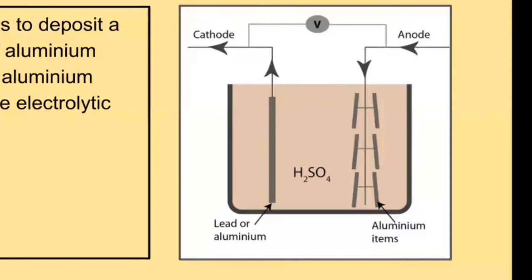In anodizing, the lead or aluminium forms the cathode, while the aluminium article forms the anode. Sulfuric acid is the electrolytic solution. When electricity is passed through it, the aluminium on the article reacts with oxygen to form aluminium oxide protective layer.